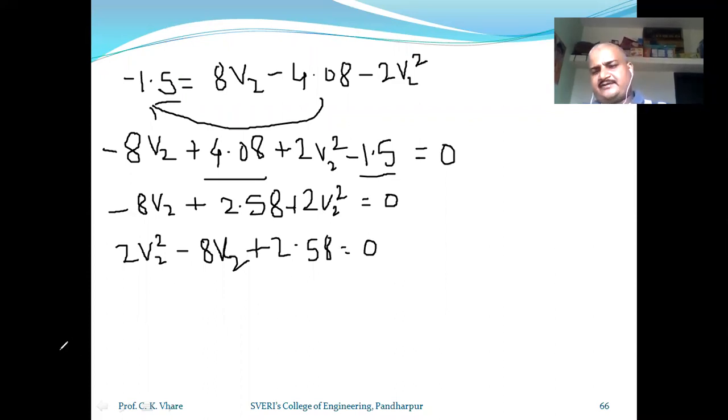So this is the simple equation. It is in the ax square plus bx plus c form.